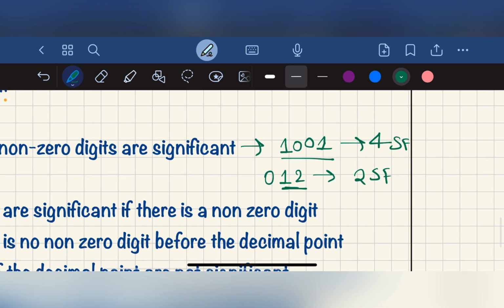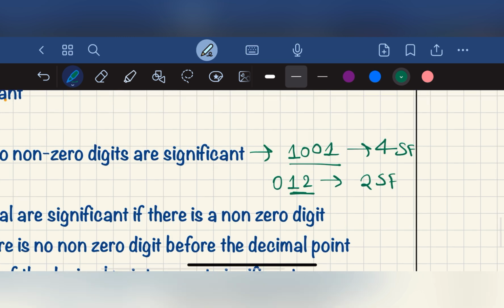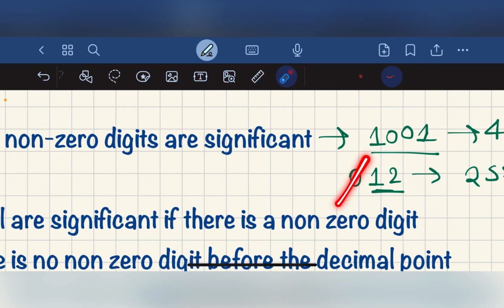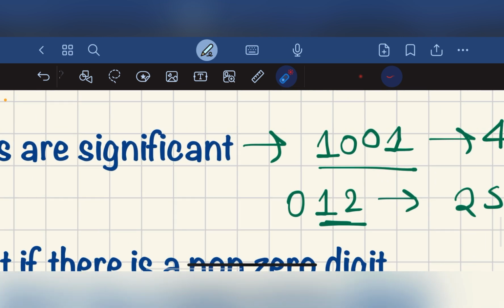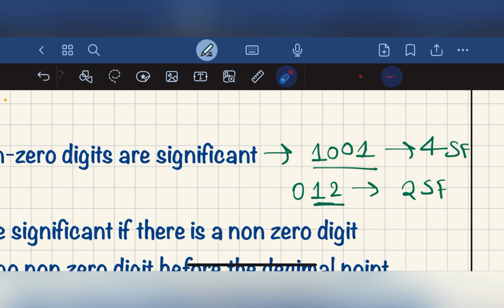If 0 is in between two non-zero digits, the 0 will be significant. That is 4 significant figures. Here the 0 is not significant. Here the 0 is not significant. Here the zeros are significant because they are in between two non-zero digits. So total 4 significant figures. Here there is only 2.